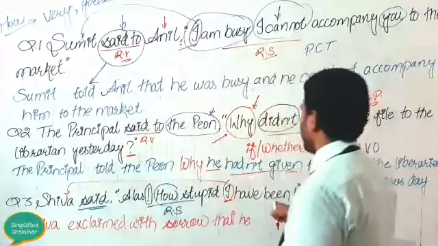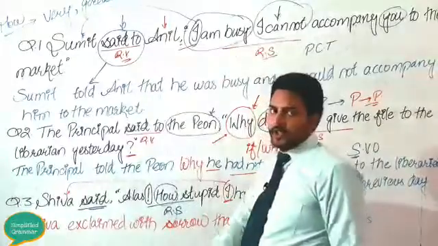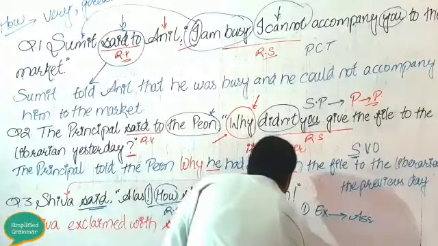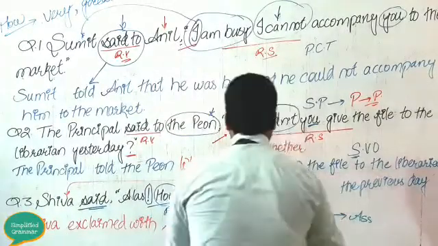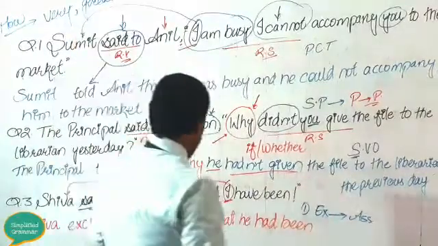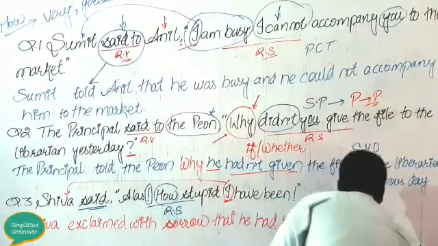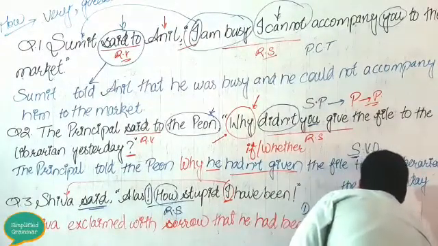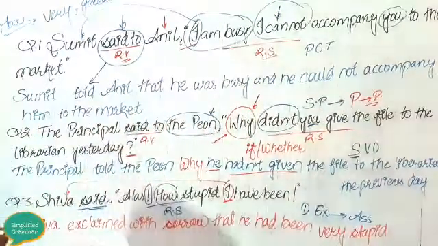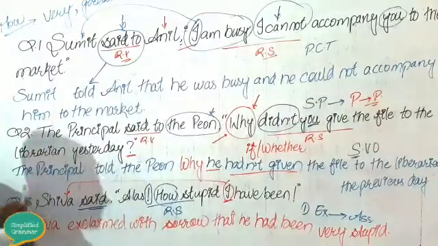"I have been" is present perfect tense, and present perfect tense changes into past perfect tense. So "he had been", and in the place of "how", what I taught you, "very" or "great". So he had been very stupid. This is how we change these questions. Now let us move to question number 4. First let me erase this portion.